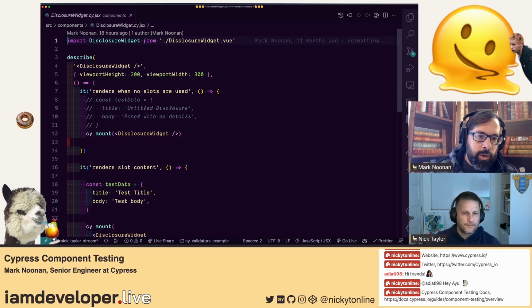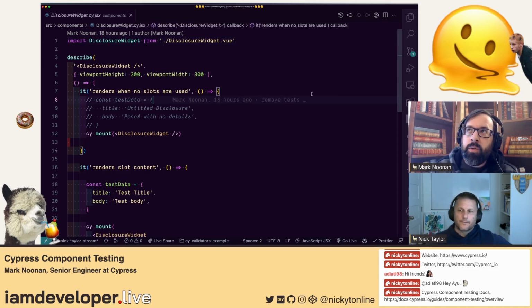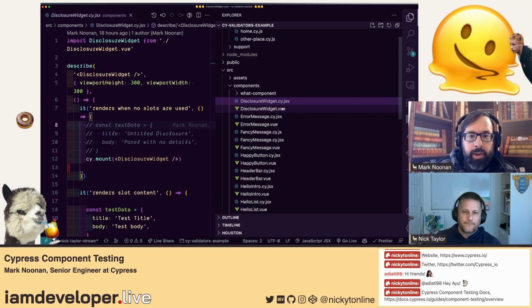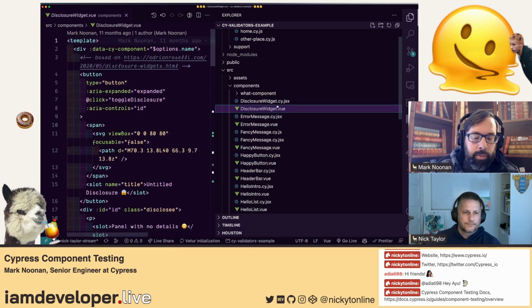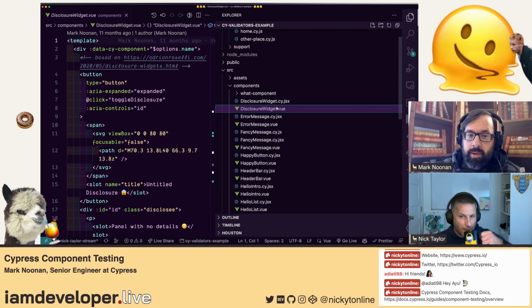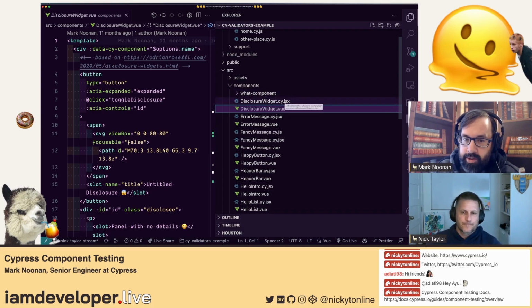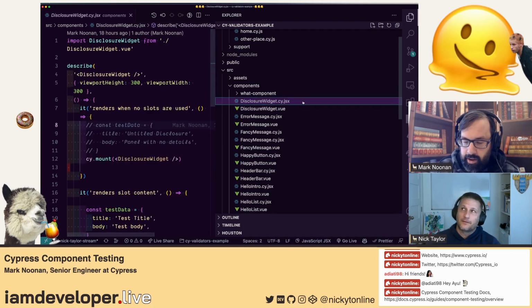So we can open one of these tests in Cypress and see that it mounts the component, and then think about what we have to do to test it. This is the structure that we recommend. People make a tests folder and put everything there, but I find it really convenient to just have a single file component and then a sibling that is the component test. Yeah, that makes sense.